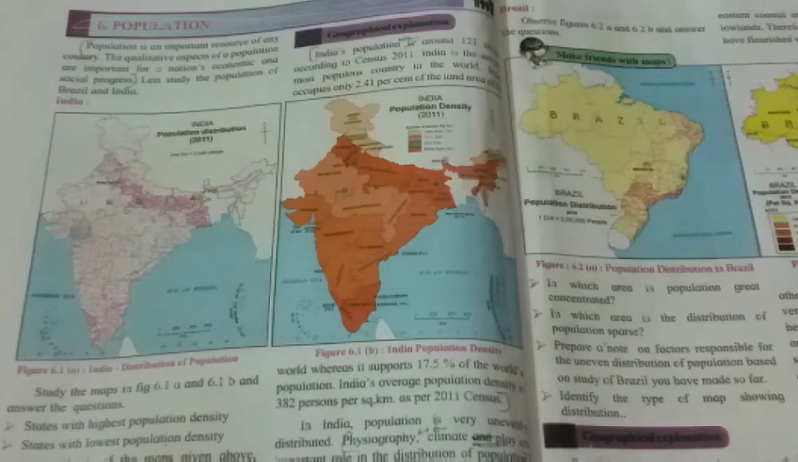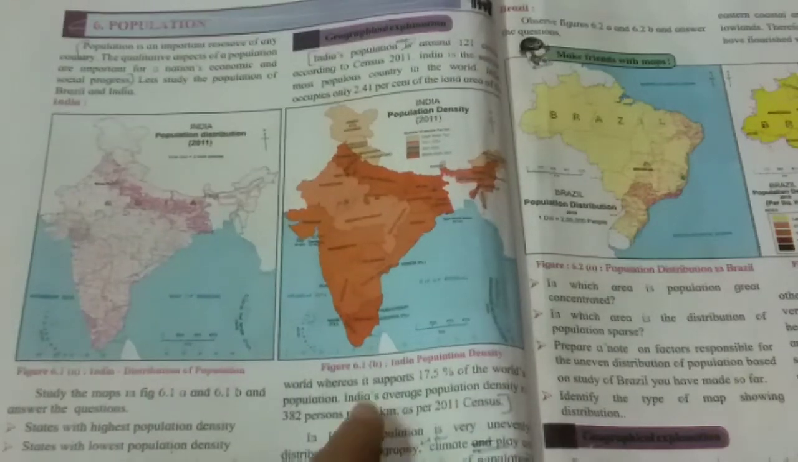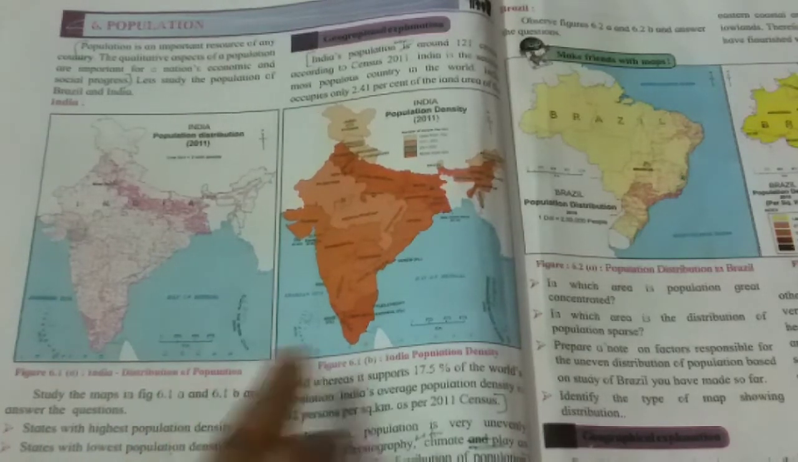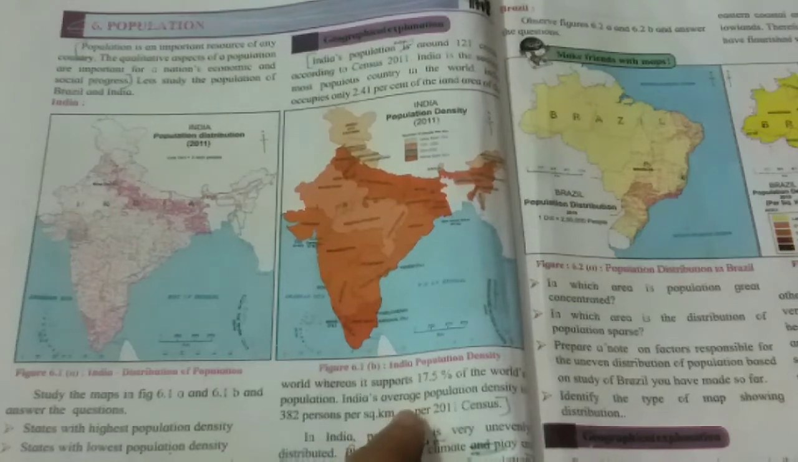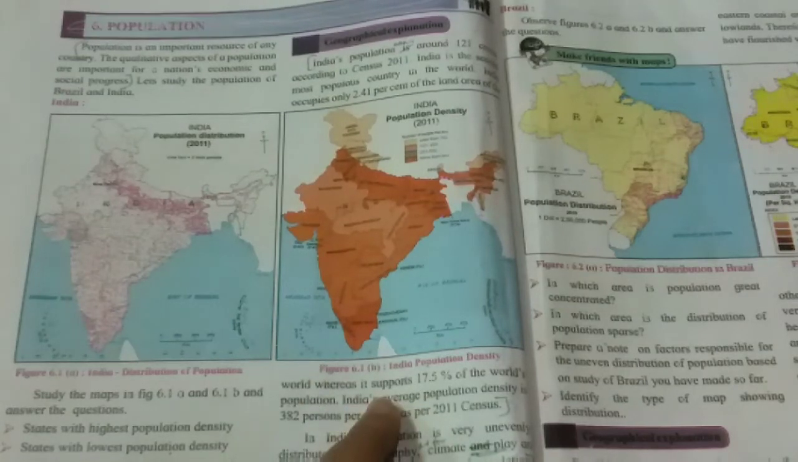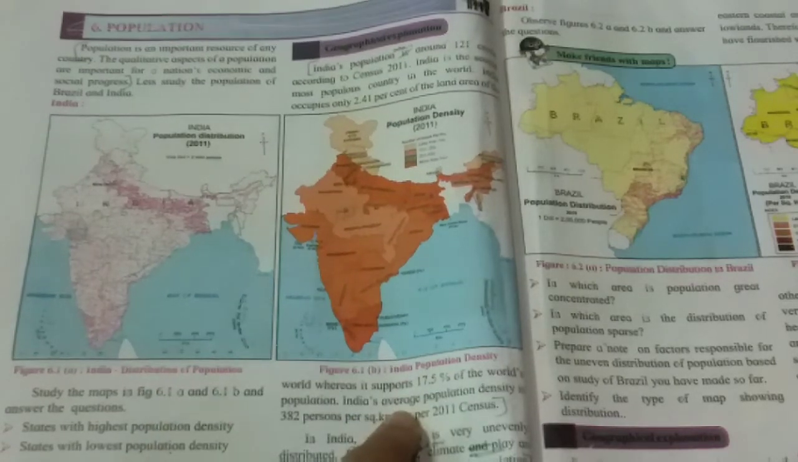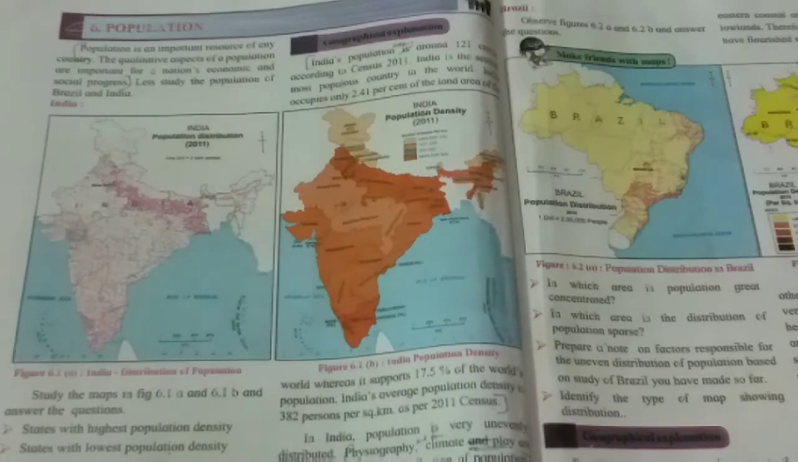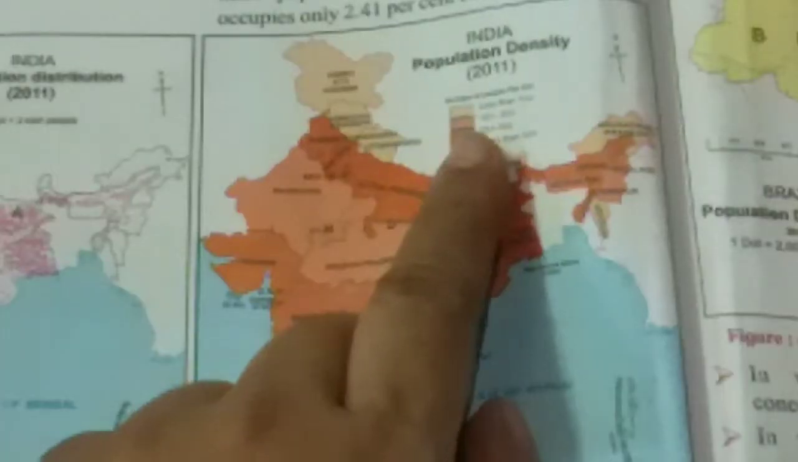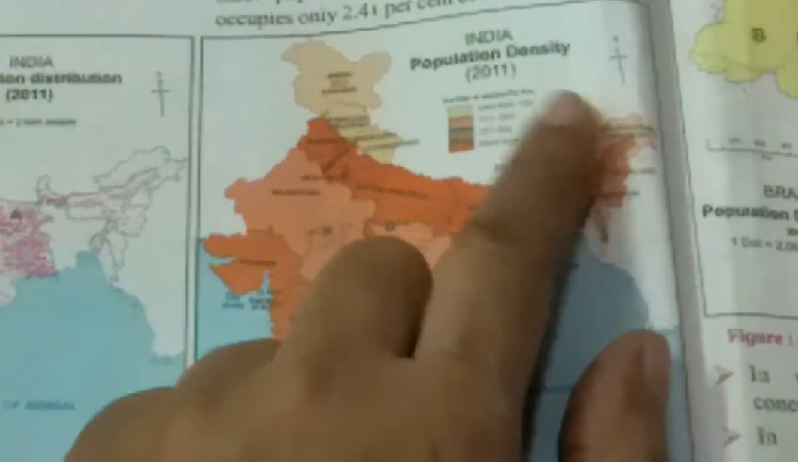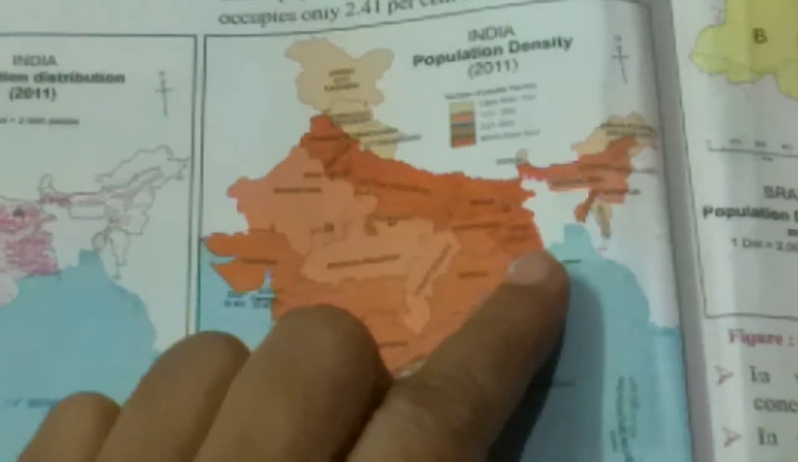Now you can see these two figures. Figure 6.1 is India's distribution of population, and figure B is India's population density. This is the distribution of population, and here you can see the density of the population. Children, you can see the population density, 2011, in your textbook, page number 38.